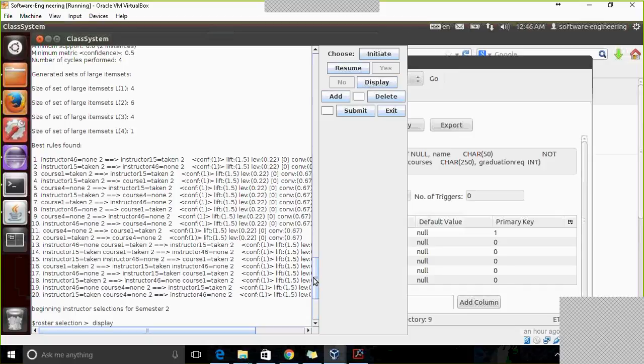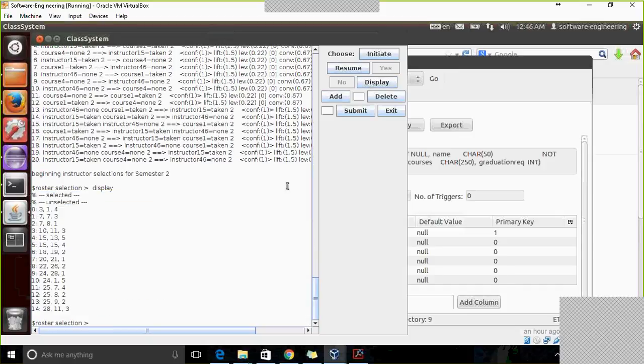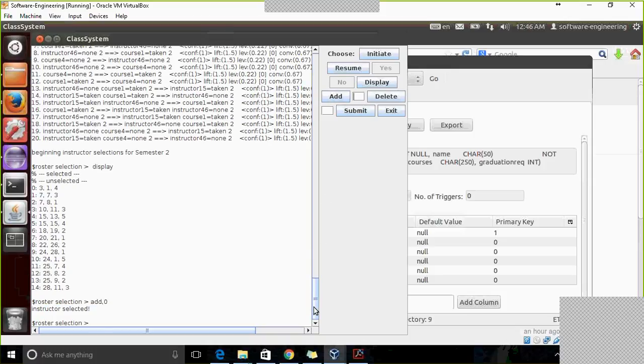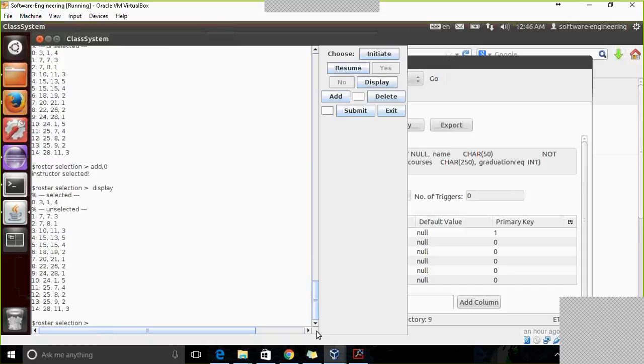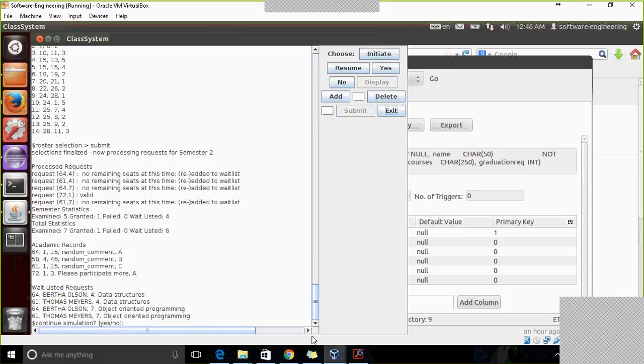So you can hit display. You can see the new available assignments. We can quickly just add 0, display, and that is selected. We'll go ahead and submit that semester selection.